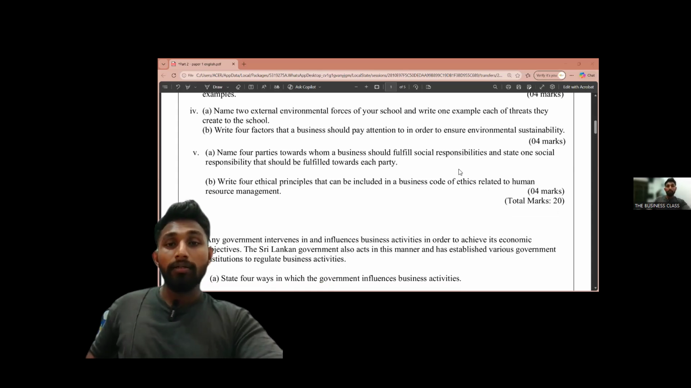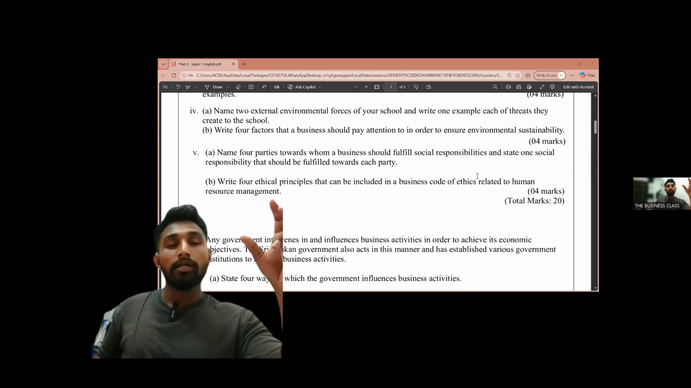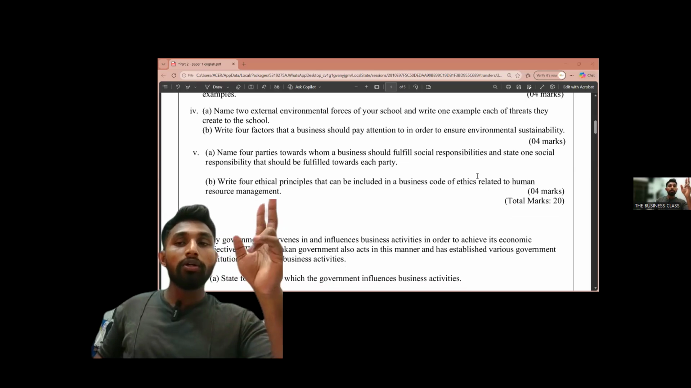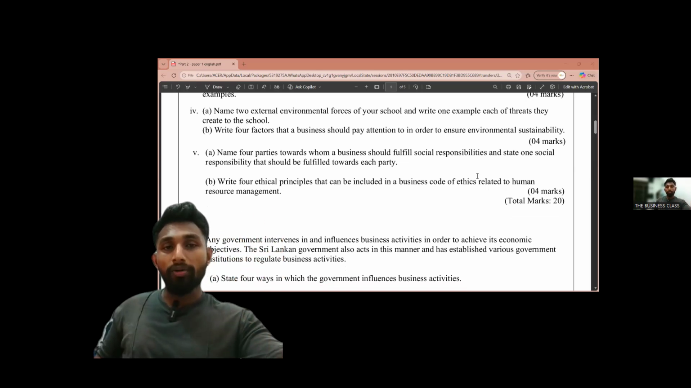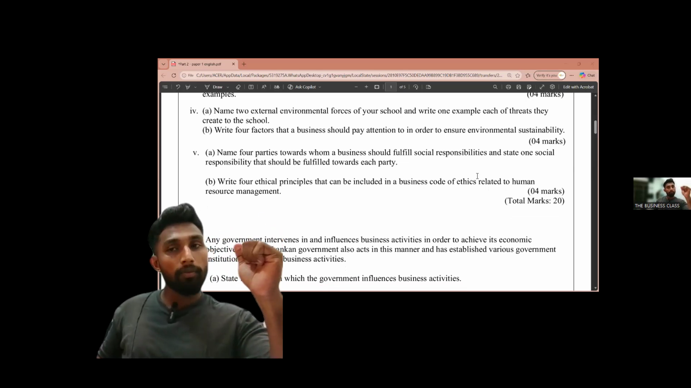Okay, then it was asking to state one social responsibility that should be fulfilled towards each party, right? If you have written only the parties, you got only half marks. If you wrote both the social responsibilities and parties, you can get all the 4 marks.